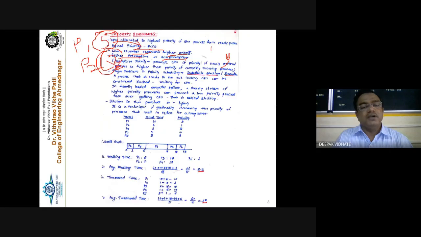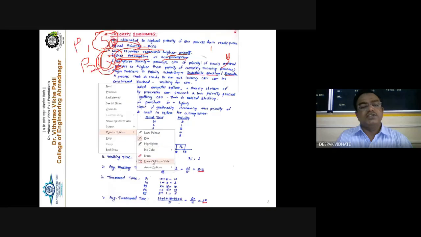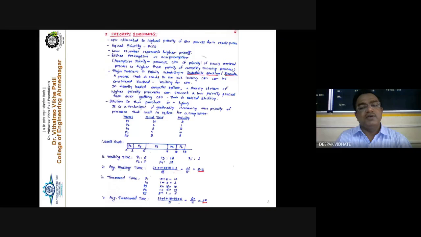P2 is having the highest priority, and it is the preemptive one. Preemptive means you are going to remove the currently executing process and assign the processor to the newly added process, right? So in simple words, here we are going to consider the priority of the process and not the execution time of the process.